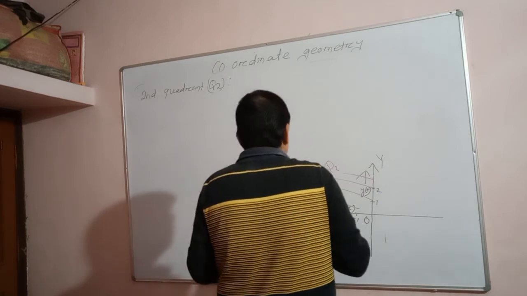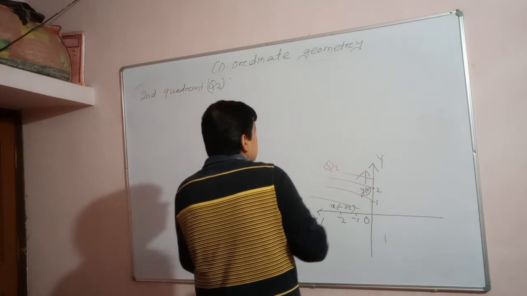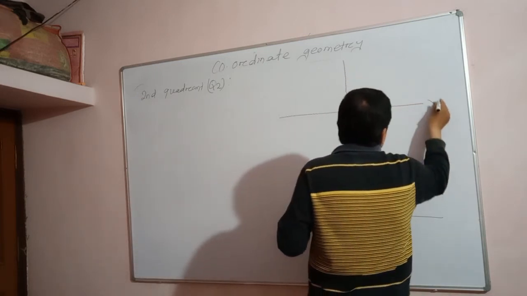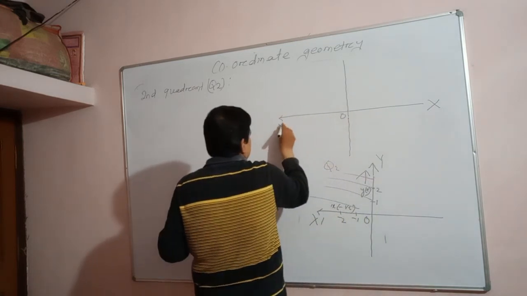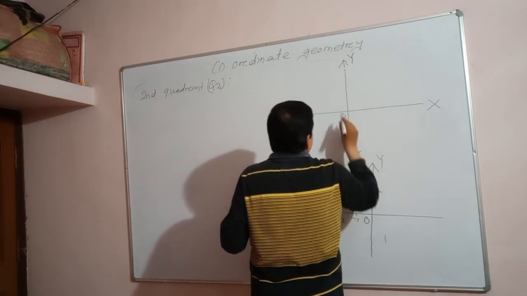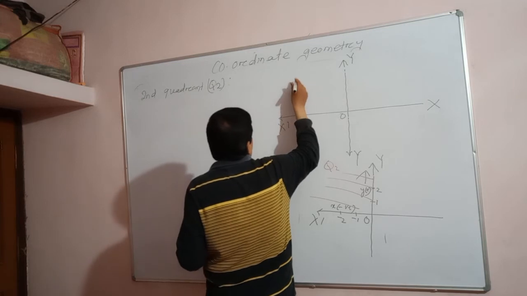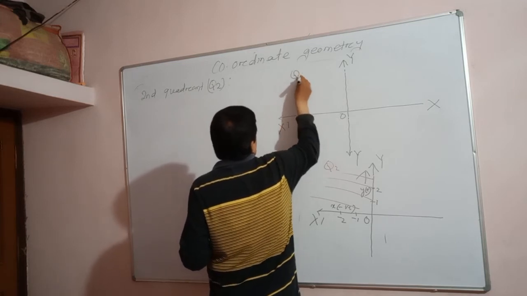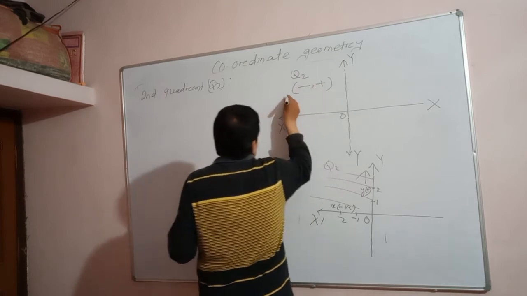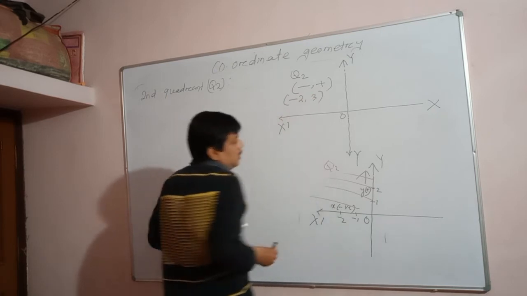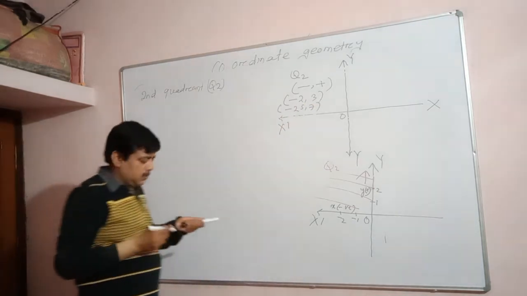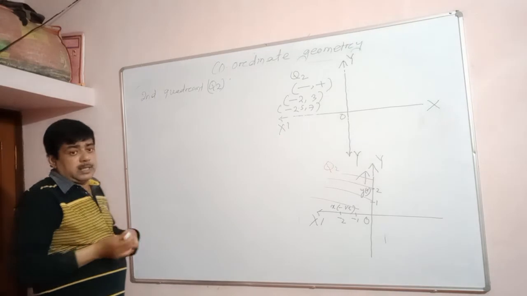Okay, so if you draw this, this is x dash, O, x, and this is y dash, y, O. So this is the second quadrant, and its value is what? X value is negative, y value is positive. Suppose I am taking a point -2 and 3. Any negative point, -2.5 and 7, etc. All these points lie in the second quadrant.